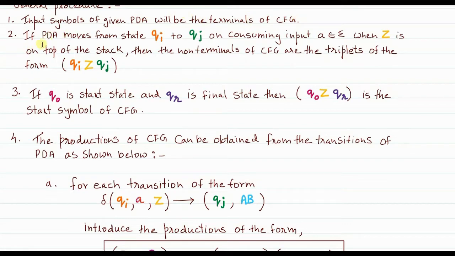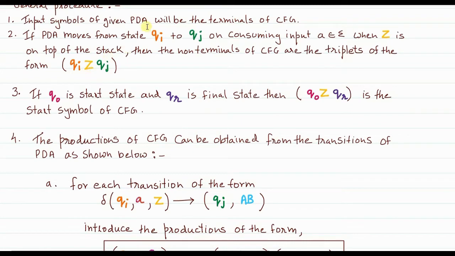Second, if the push-down automaton moves from state Qi to state Qj on consuming input A, when Z is on top of the stack, then the non-terminals of the CFG are the triplets of the form Qi, Z, Qj. So this is very important: how to find out the non-terminals of the given CFG.